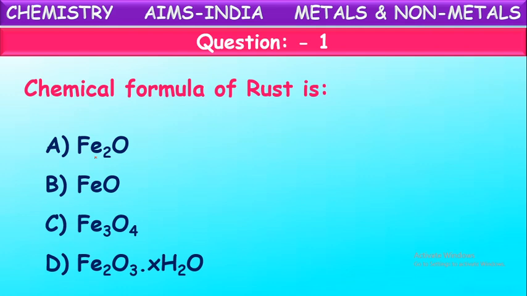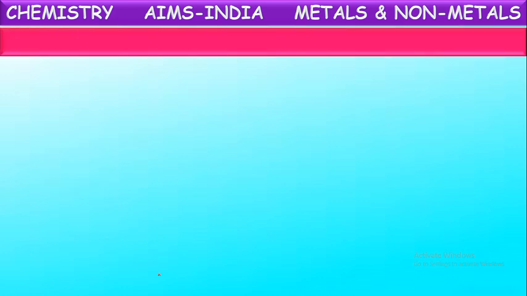So what is the chemical formula of rust? It is Fe2O3.XH2O. Here X represents the number of water molecules combined. It varies from one place to another based upon the existence of moisture. That is why variability is shown. Fe2O3.XH2O is the chemical formula of rust. Next question.